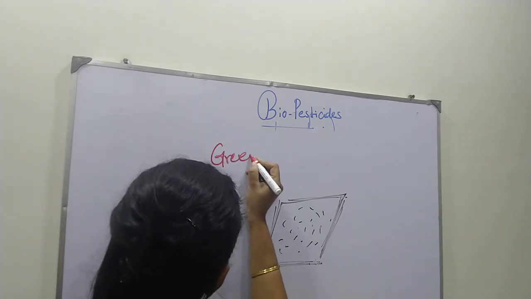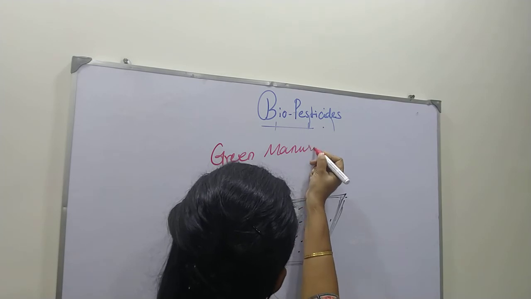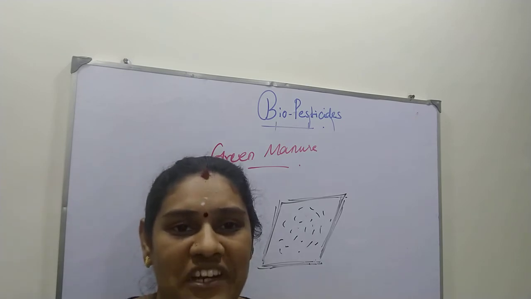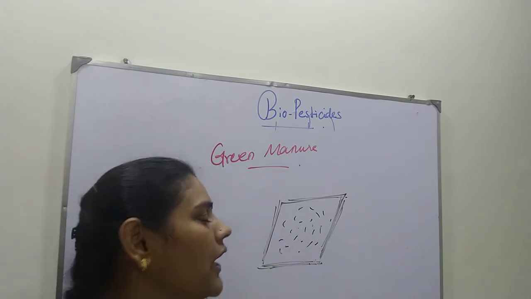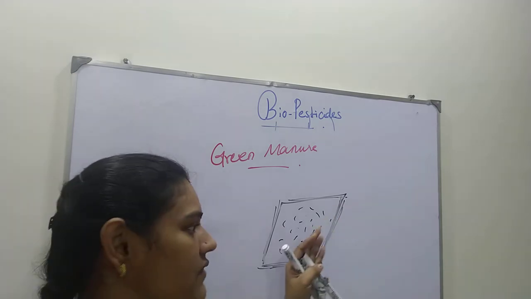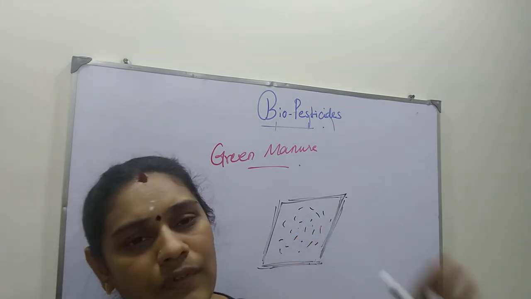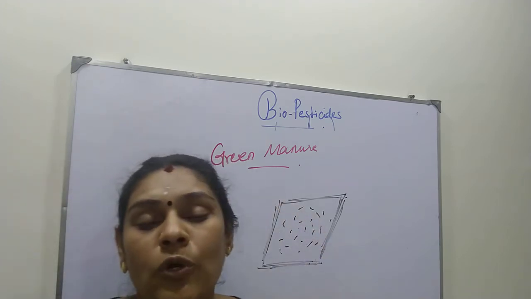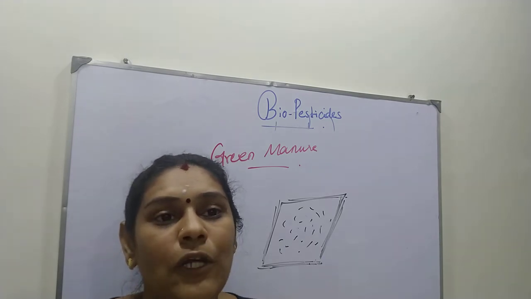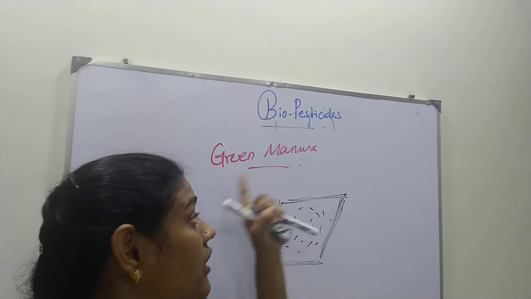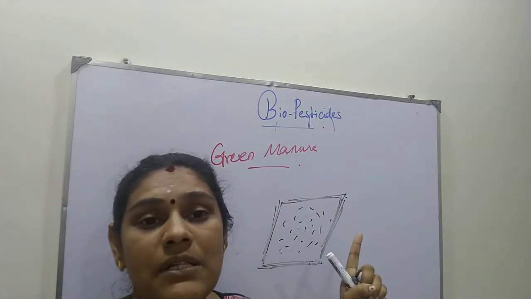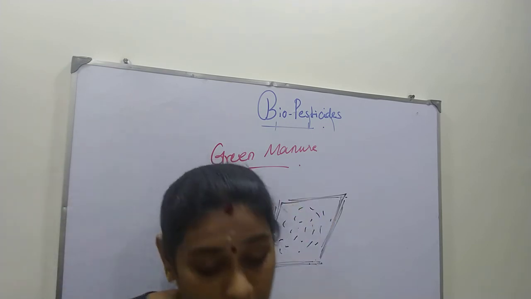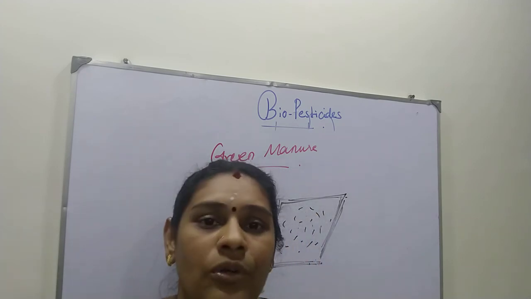Animal manure means we can use cow dung, sheep droppings and chicken droppings, all those things. Their waste and excreta, when put on normal land, the nitrogen and carbon in them are released into the soil so that the soil can again be used for agricultural purposes. The soil is fertilized with all this manure, animal and green manure. If we use a plant for the fertility of the soil, it's called green manure. If we use excreta of animals like chicken or cow, it's called animal manure. Here we are going to deal with green manure only. So you should know about green manure. Okay, thank you.